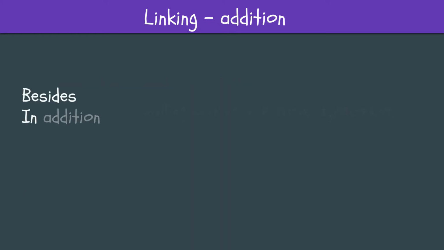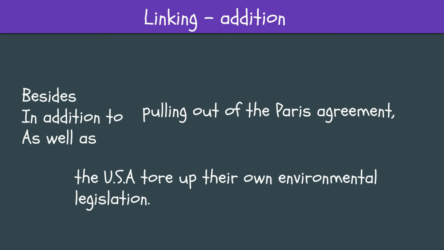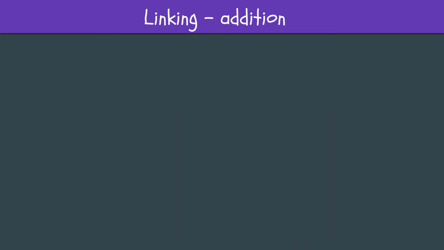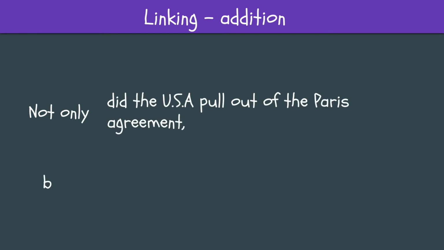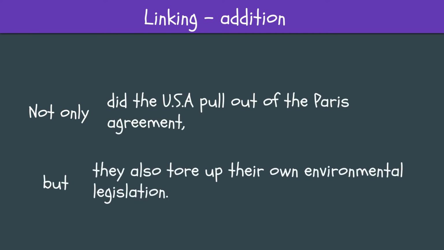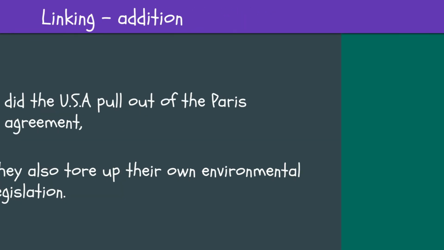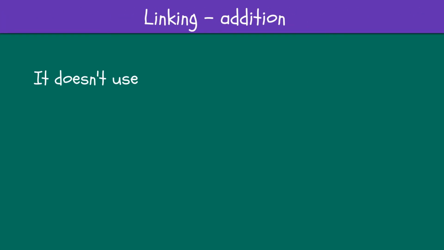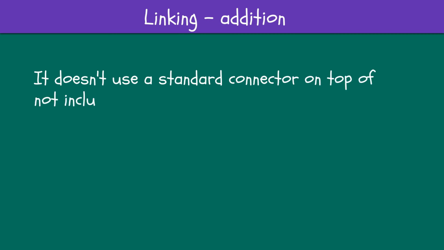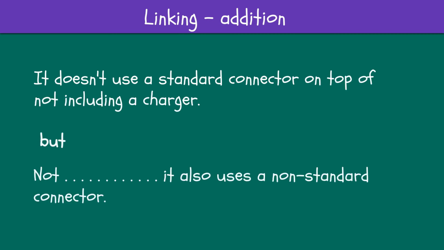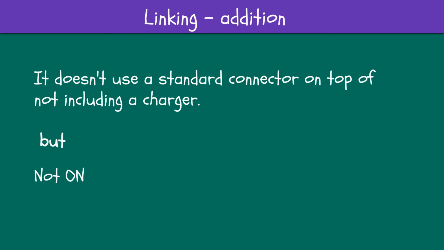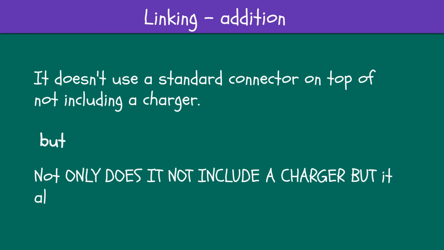Can be rephrased: Besides pulling out of the Paris Agreement, the USA tore up their own environmental legislation. Or, not only did the USA pull out of the Paris Agreement, but they also tore up their own environmental legislation. The iPhone 12 doesn't use a standard connector, and it doesn't even include a charger. Rewriting with not only, we have to invert. That means using interrogative word order. Not only does it not include a charger, but it also uses a non-standard connector.